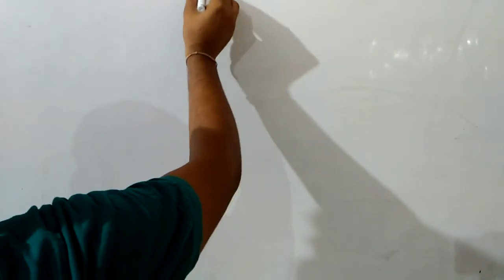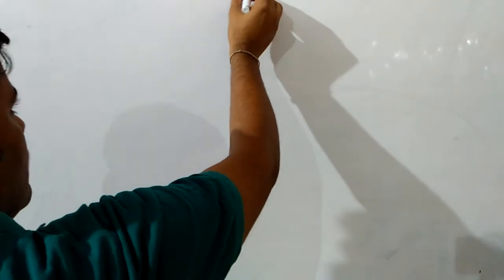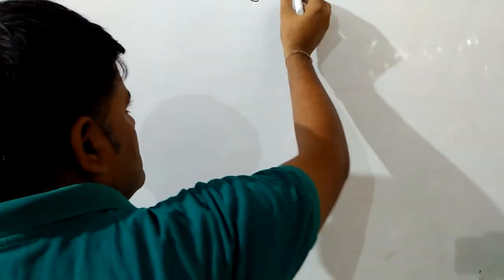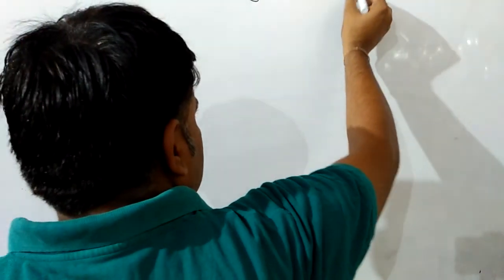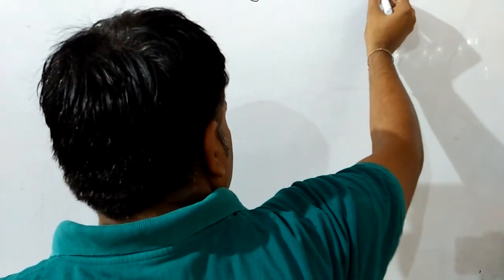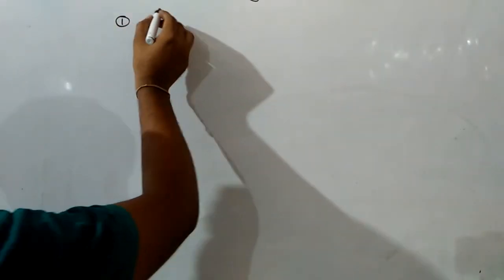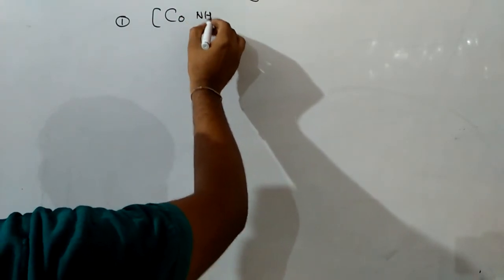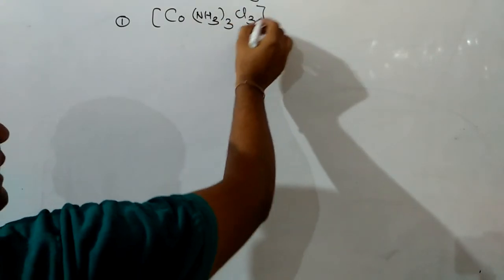So for this, keep it in mind, the more the number of ions produced, the more the conductance. For example, the first one is [Co(NH3)3Cl3]·3H2O.